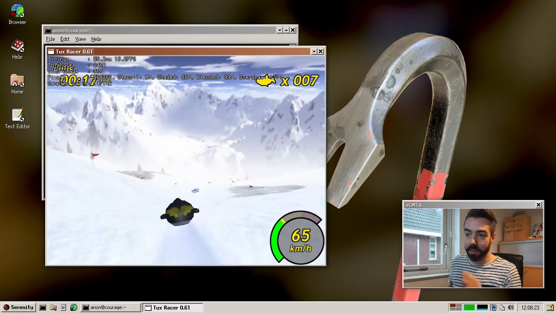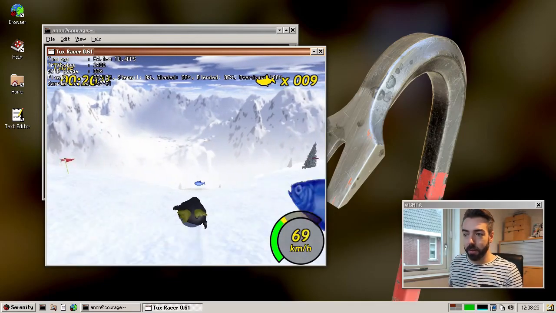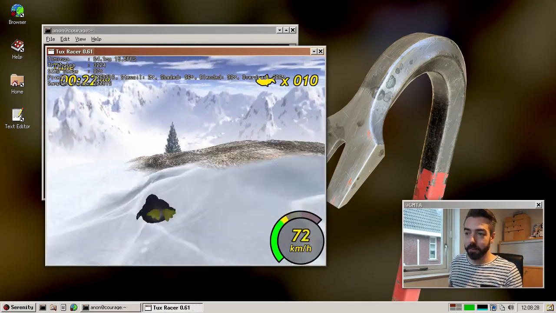You can really see his ass being lighted up here. It's beautiful. Yeah, I love it.